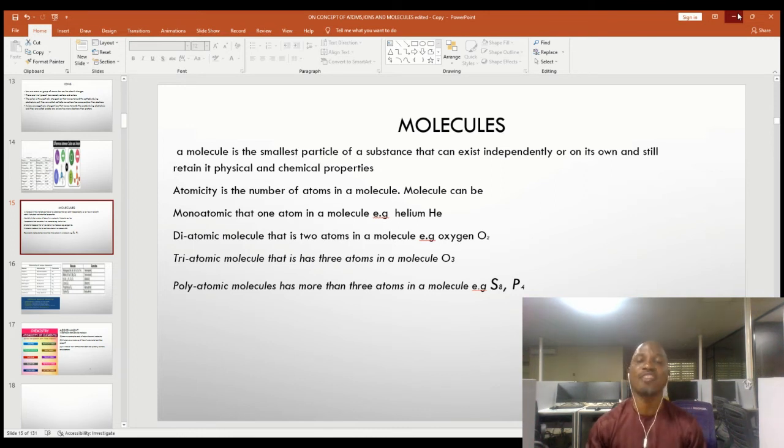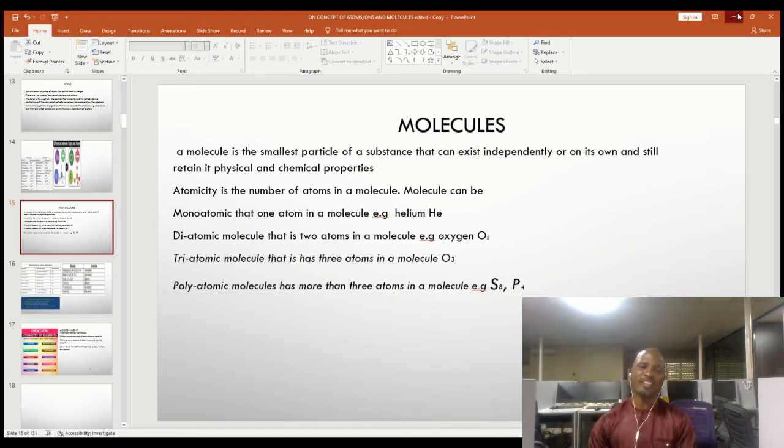Triatomic, having three atoms in a molecule. Example, ozone. Yes, ozone is an allotrope of oxygen. We will see that in our future classes when we look at what we mean by allotropy. Then when the number of atoms in the molecule is above 3, we say they are polyatomic molecules. And we have examples of sulfur. Rhombic sulfur is S8 and phosphorus is P4.